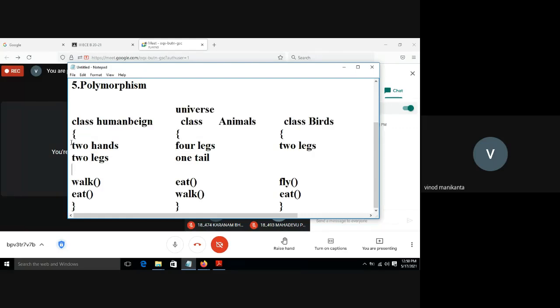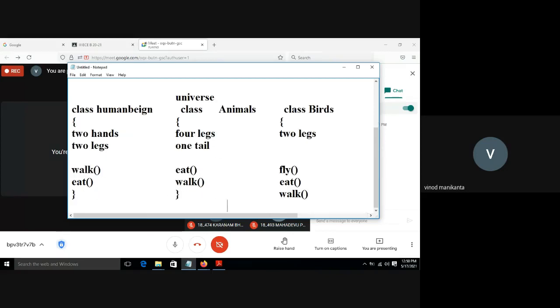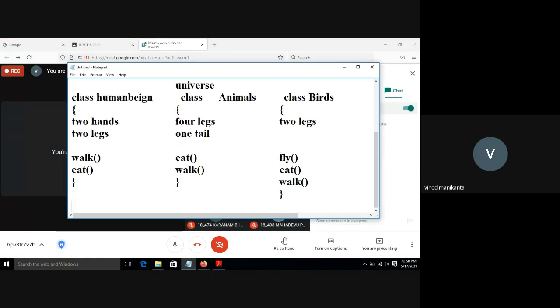Okay, so now I will explain what a class is. Class means a blueprint or model for creating objects.